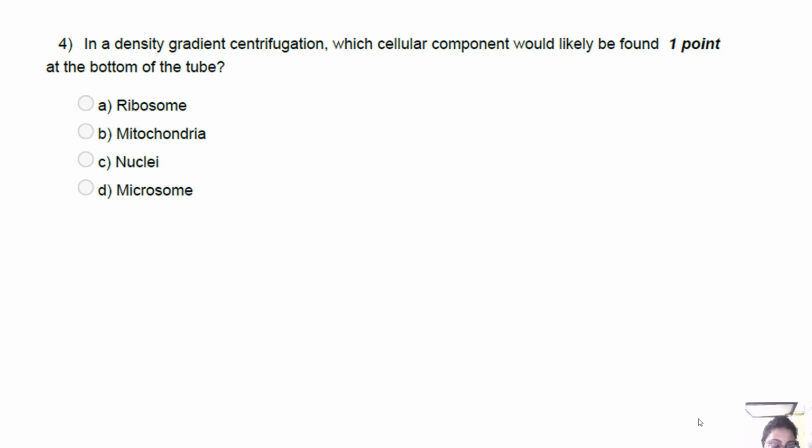Okay, so the first question that we have here is: in a density gradient centrifugation, which cellular component would likely be found at the bottom of the tube? The options are A. Ribosome, B. Mitochondria, C. Nuclei, and D. Microsome. I'll give you some time.